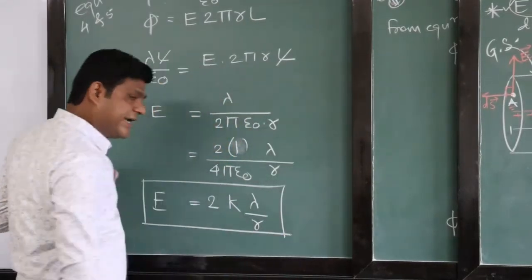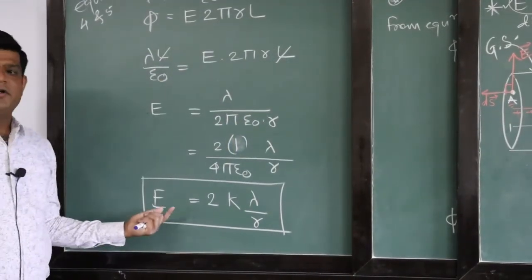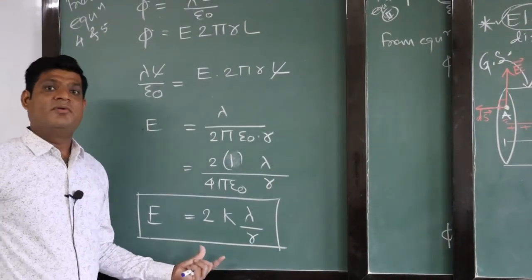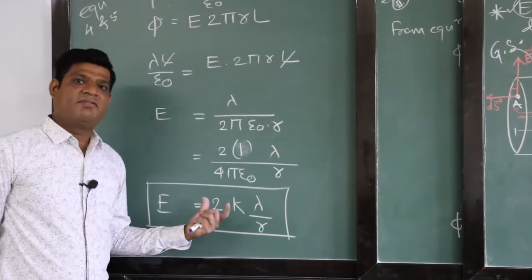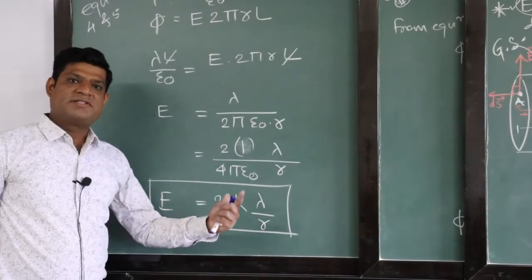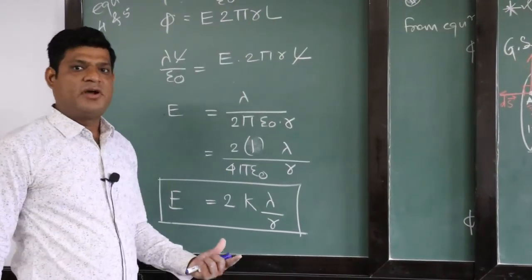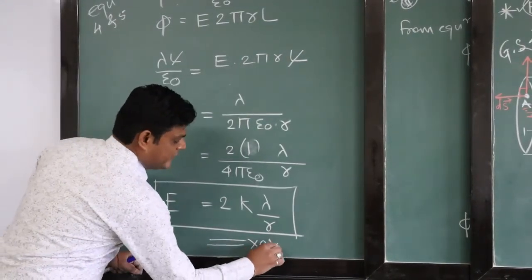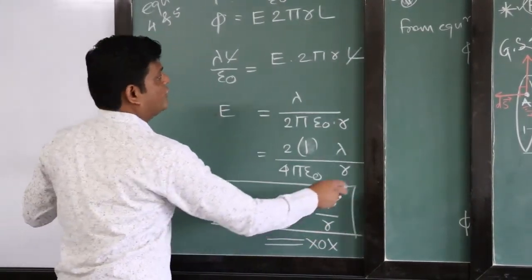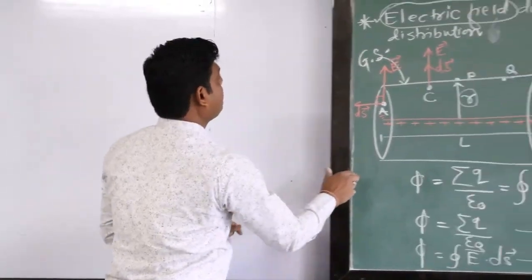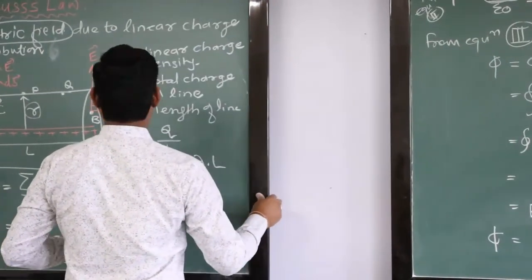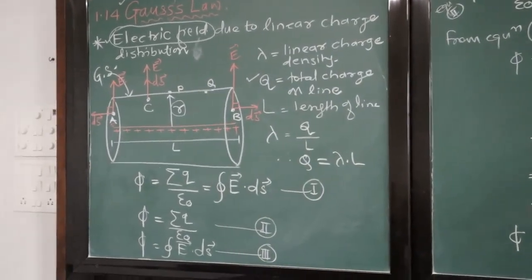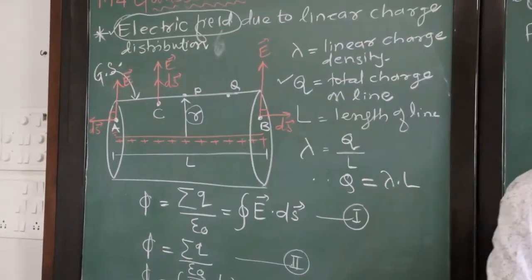This equation indicates the electric field due to the line charge distribution by the application of Gauss law. This is the first application of Gauss law. We will see the second application of Gauss law in the next video. You just take the screenshot of this. This is your whole equation.